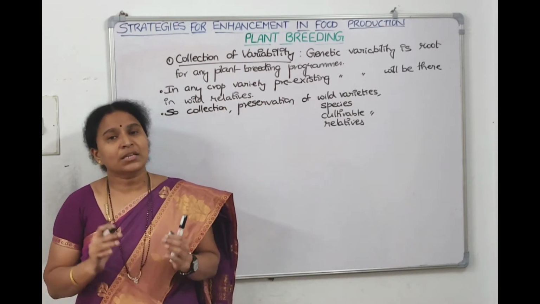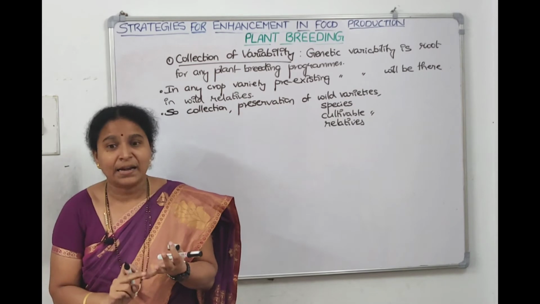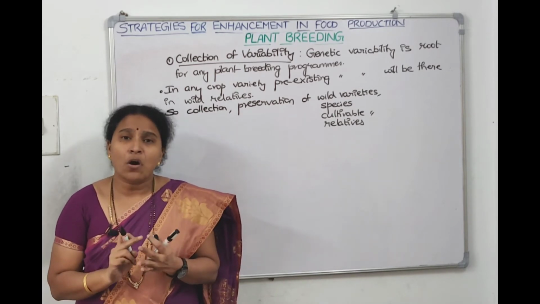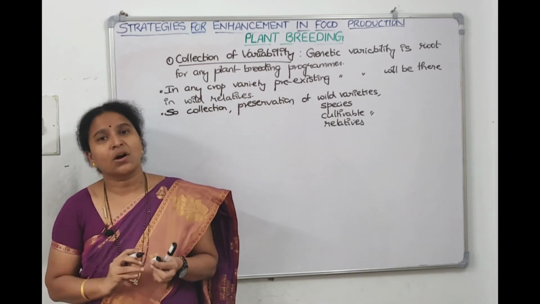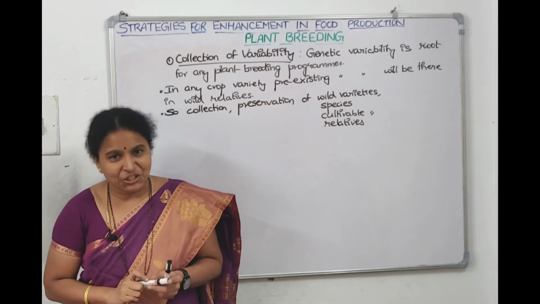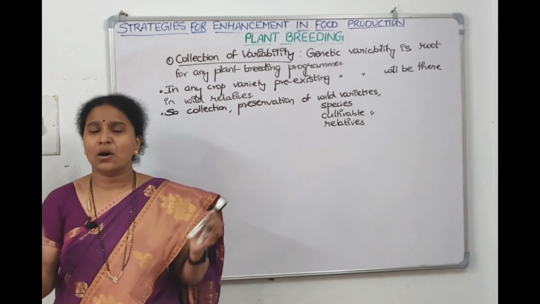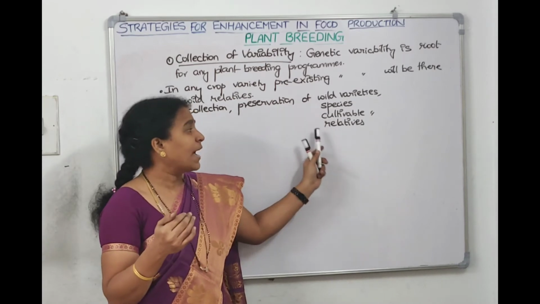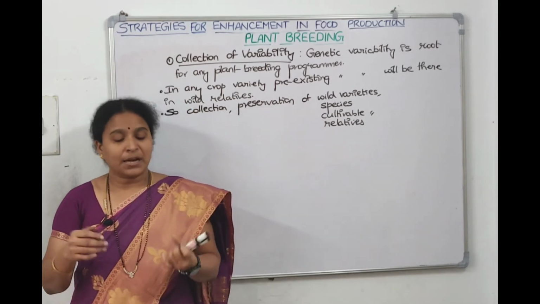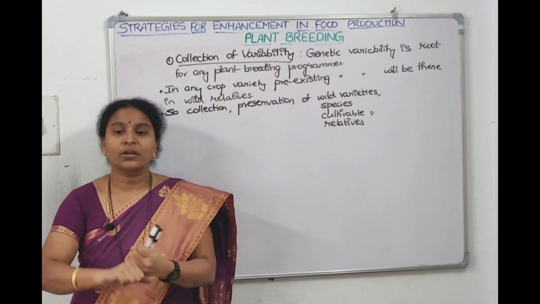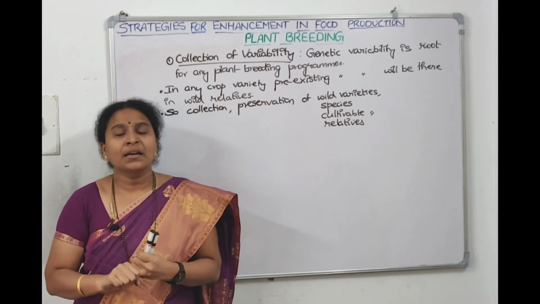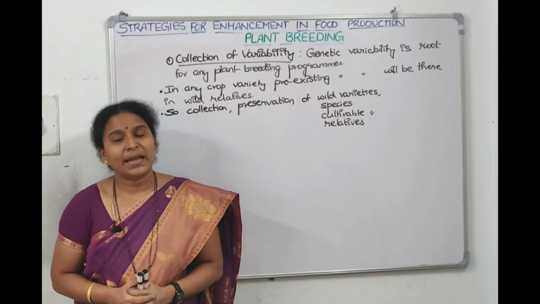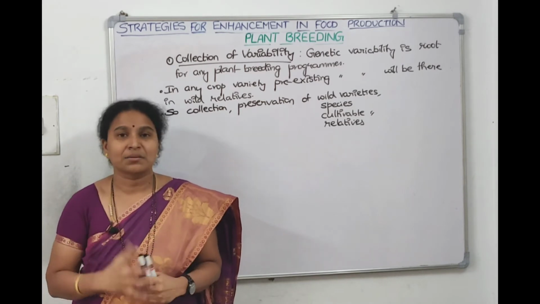Then this entire collection of plants or seeds having all the diverse alleles is called as germplasm collection. So when you are going and collecting all the wild plants, their species, their relatives and the cultivable varieties, either you can collect the plant or you can collect the seed, and then when we are sitting and checking all the alleles, this is called as germplasm collection.